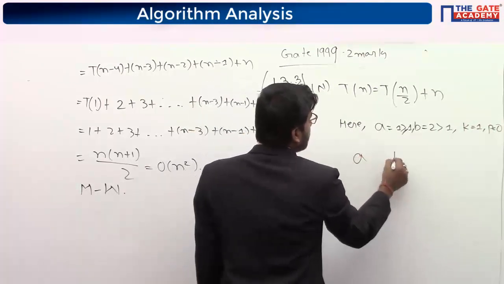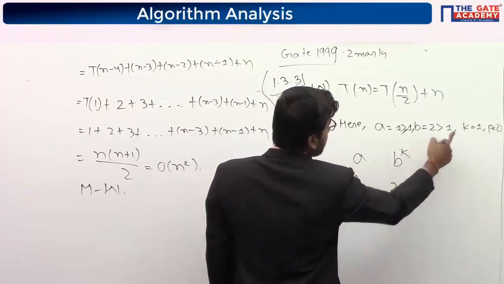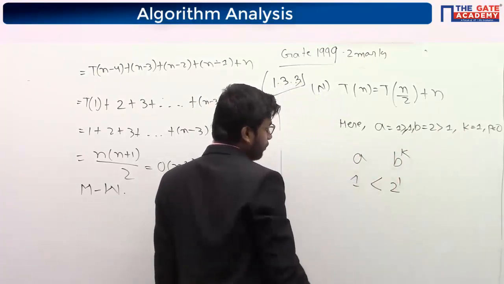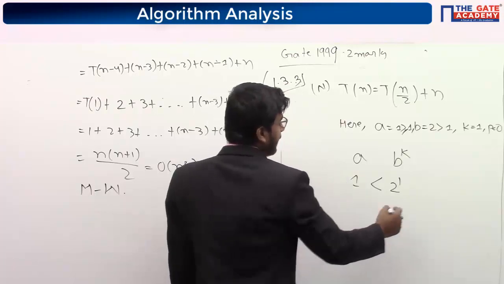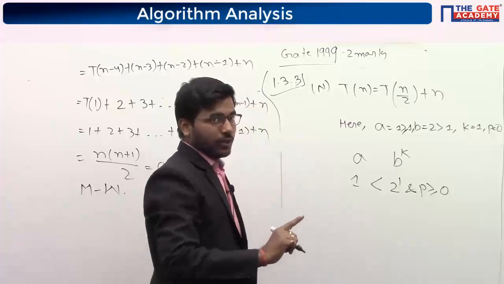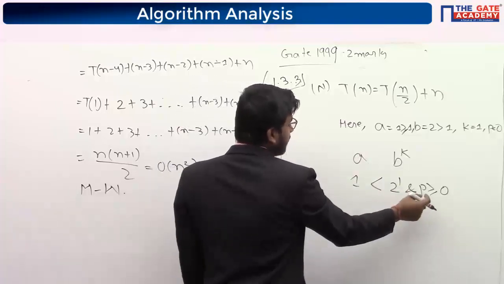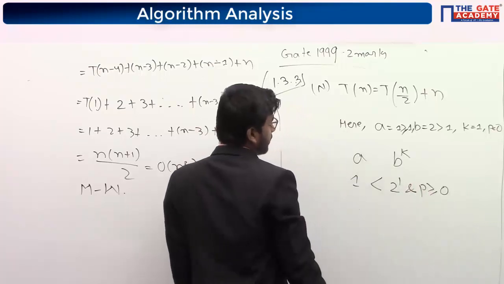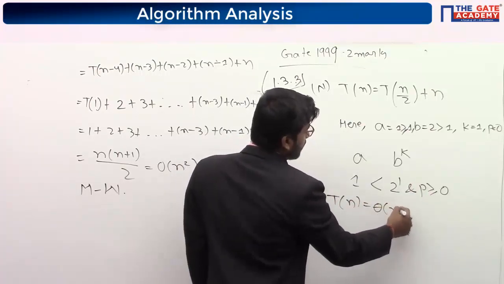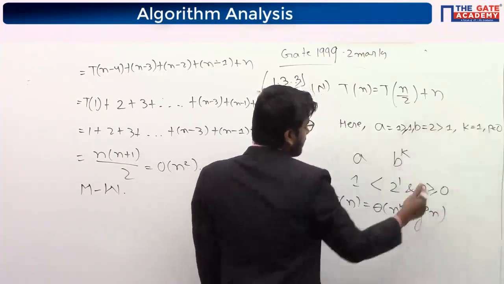Now compare a with b to the power k. a is 1, b is 2, k is 1. So a is smaller than b to the power k, means third case, and p is greater than or equal to 0, means the first one in the third case. In the third case we have two cases, and it is lying in the first case of the third one, that is Tn equal to theta n to the power k log p n, means whatever is in the right hand side.